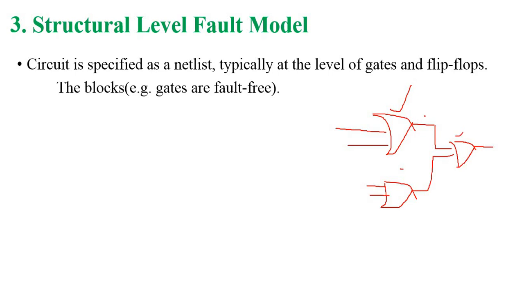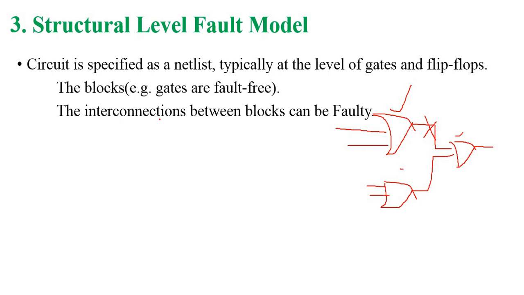Where the fault is present is at the interconnection. That means this stage is connected to this stage. Whenever a problem occurs after connecting these two circuits, whenever a problem is created accidentally, that type of problem is called structure level fault modeling. Structure level fault modeling means the gates are fault free, and the interconnections between blocks can be faulty. The interconnections are the only ones that are faulty; the gates are fault free.